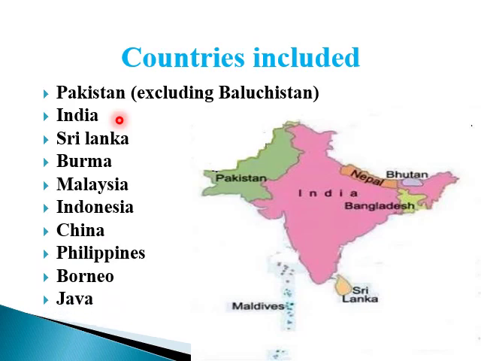Here is a map of the region in which you can see Pakistan, India, Bangladesh, Nepal, Bhutan, Sri Lanka, and the other countries, including China, Philippines, Borneo, and Java.